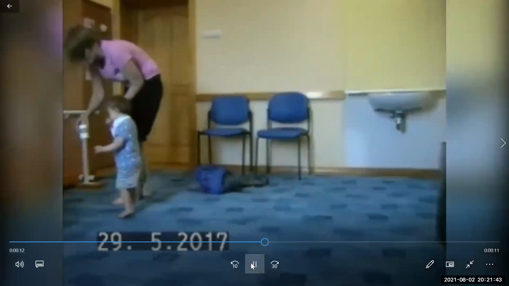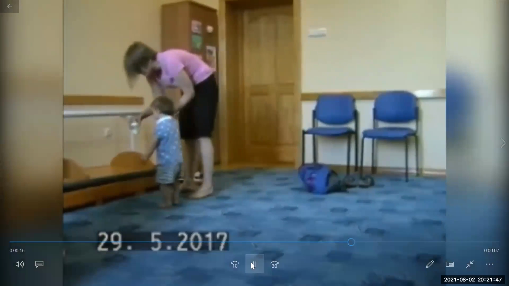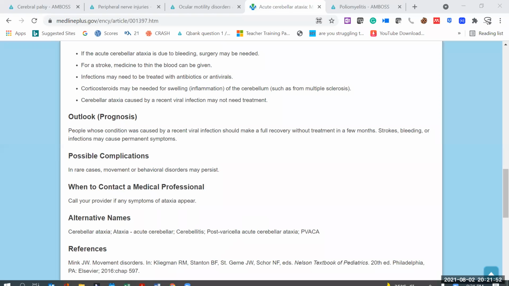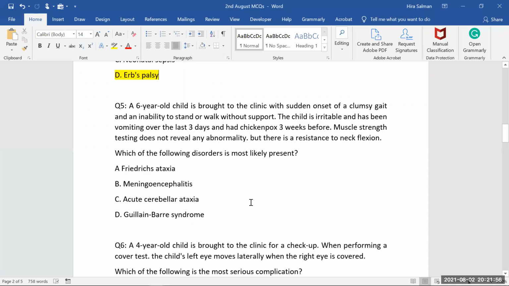So closely look at the baby. She is not walking properly actually. And she is a case where she has had a chickenpox infection before this. So now let's have a look at the question.